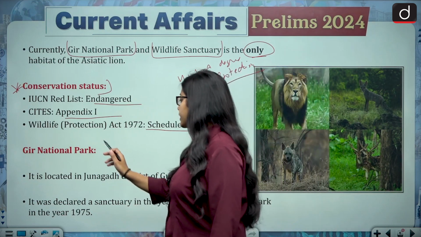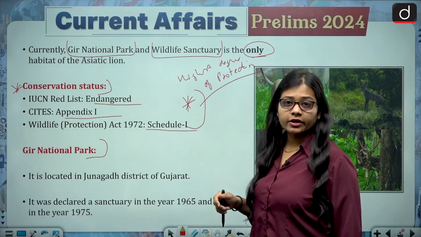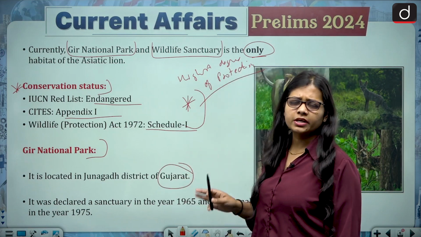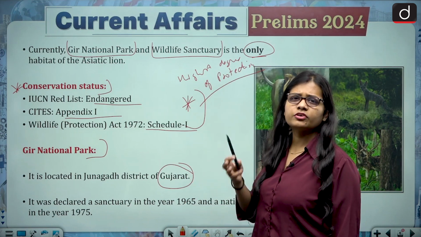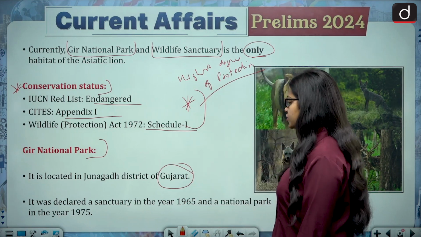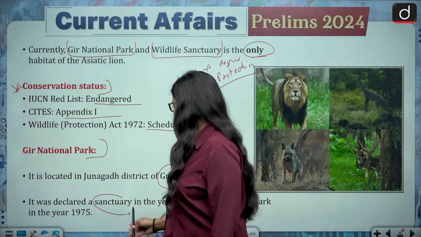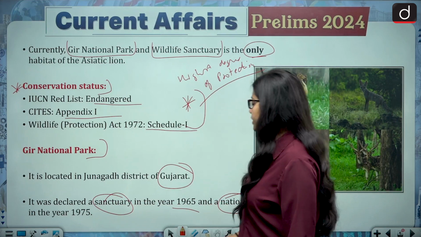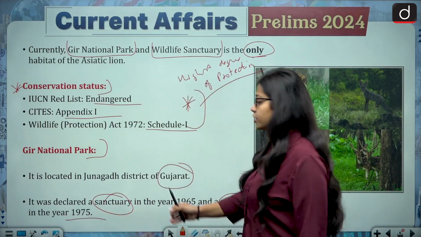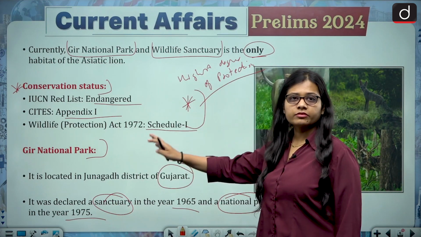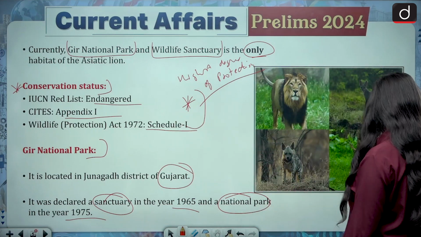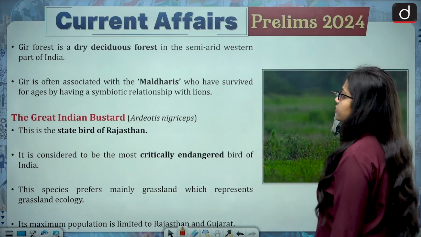Now about the Gir National Park. It is located in the Junagadh district of Gujarat. You must remember the name of the state, that Gir National Park is associated with Gujarat. It was declared a sanctuary in the year 1965 and a national park in the year 1975. So first it was declared a wildlife sanctuary, and then it was upgraded to a national park within a span of 10 years.